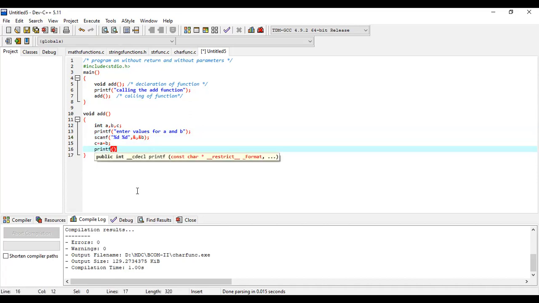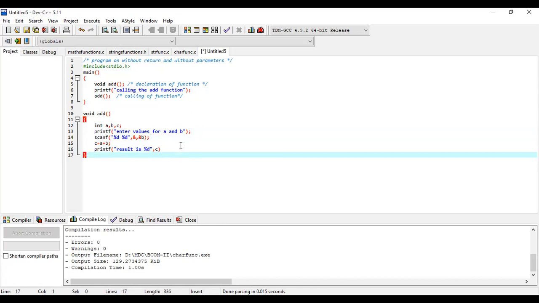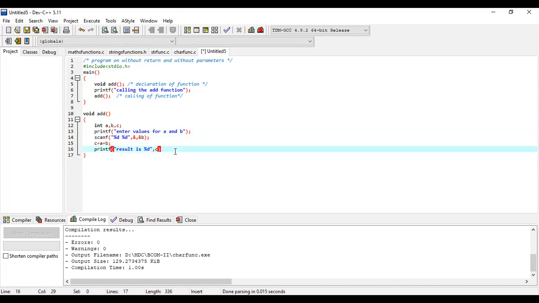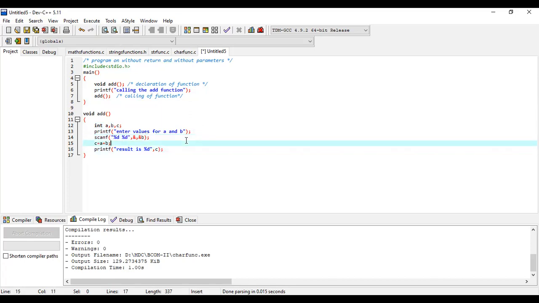printf("result is %d", c); So simply don't get confused here. See, this add function, what exactly will it do? When I call this function add, it will declare 3 variables and take input for 2 variables, add those 2 input variables and store the result into the 3rd variable.